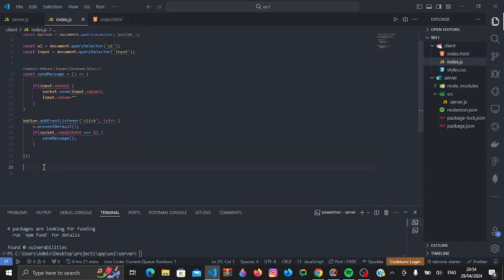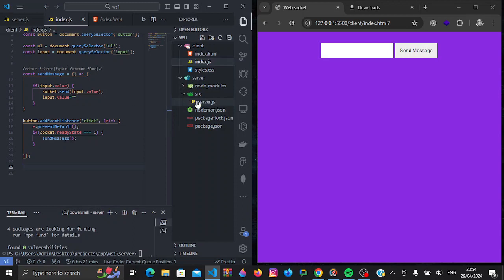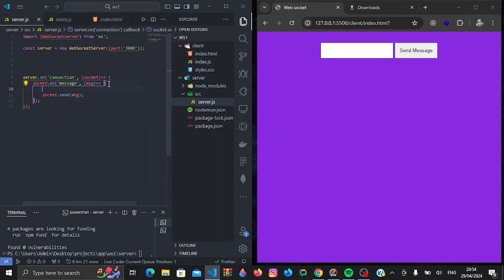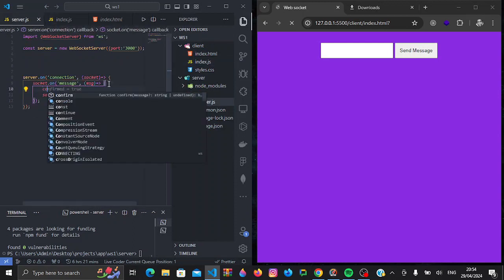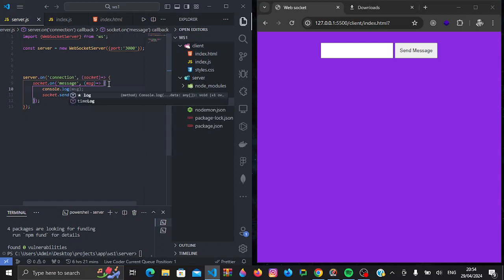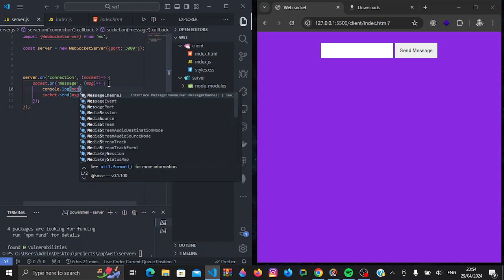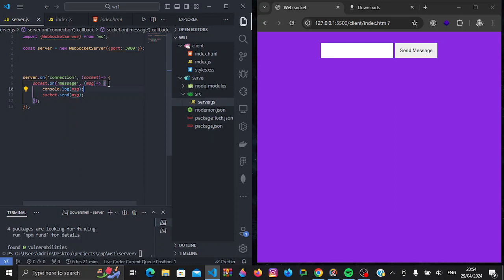Now this is the first task. Whatever we've done here, whenever we click the button, we'll want to send the value from the input to the server. Let me demonstrate to you how that works. So inside the server, whatever I'll do with the message, I'll log it out first. Now let's try and see whether it works.